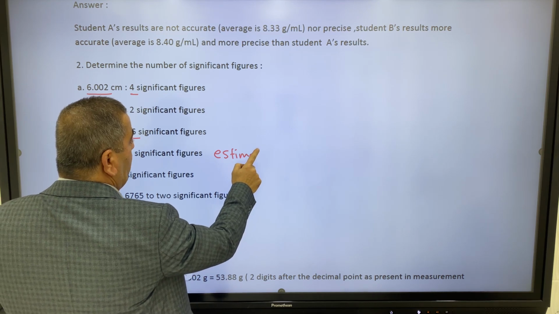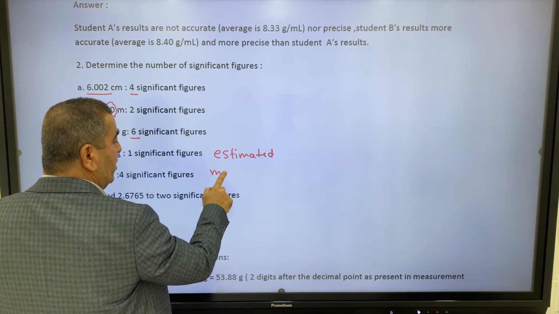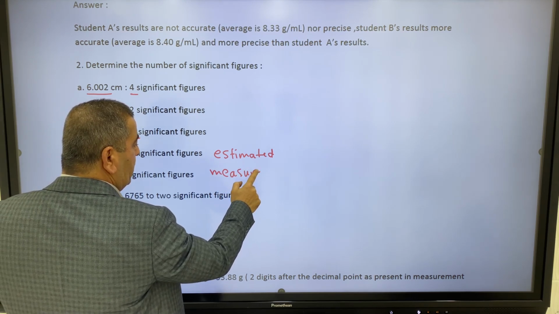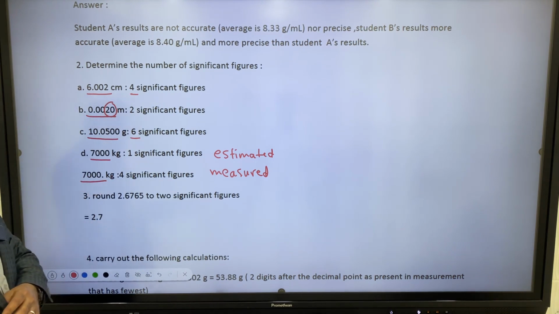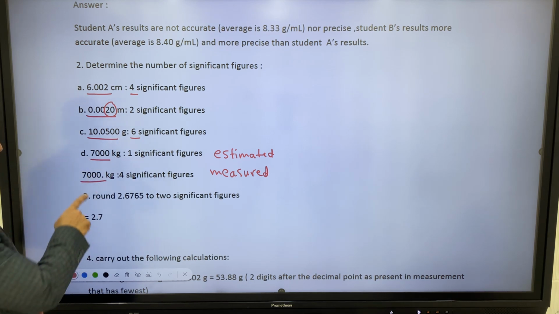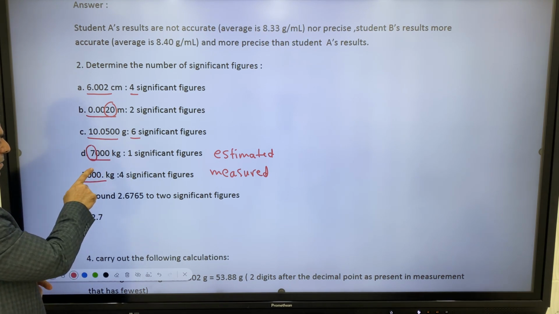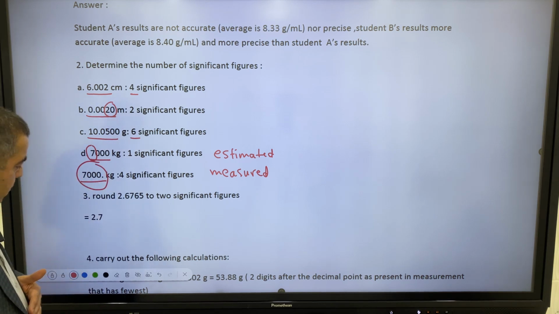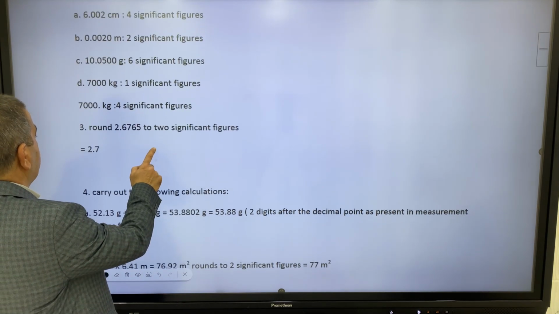The estimated ones are not significant, but here they are measured, and the measured are considered significant. So here we have only the 7 as a significant figure, but here all of them are significant figures. Let's move forward and see question 3.